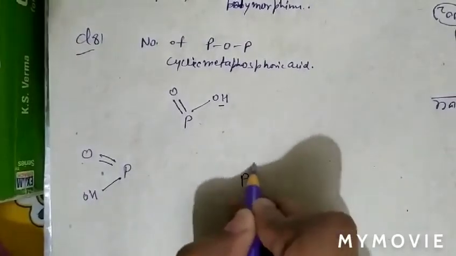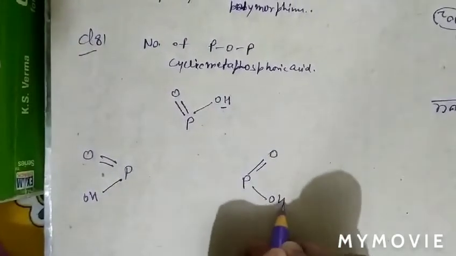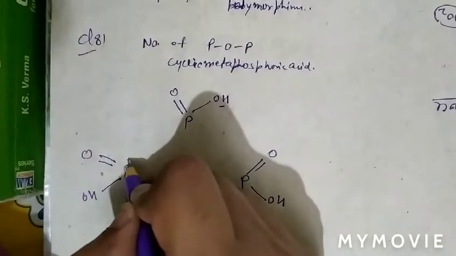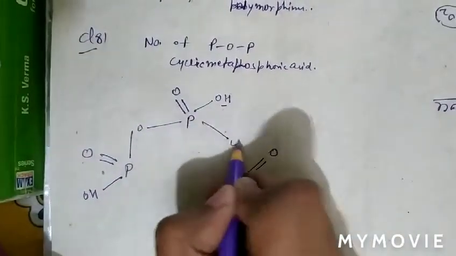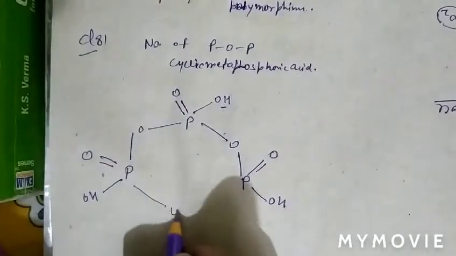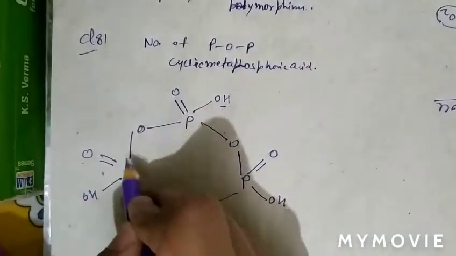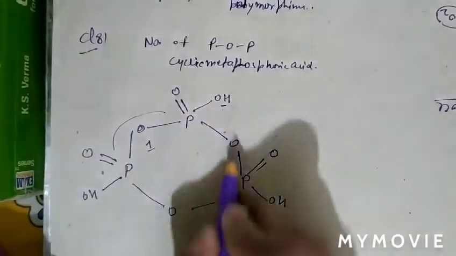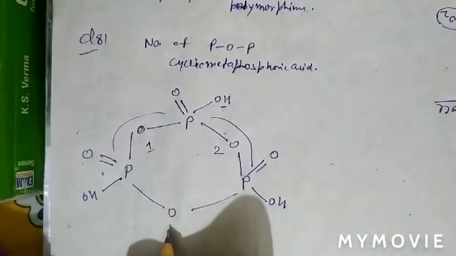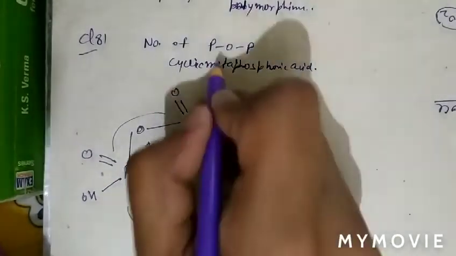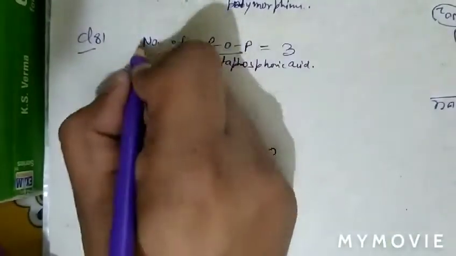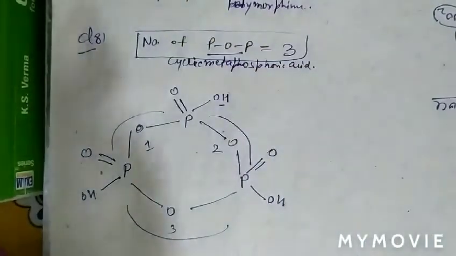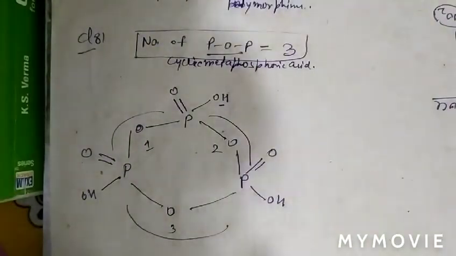Again there also P double bond O and OH. Now connect the phosphorus with oxygen atoms. Now we can see that there is one POP linkage, another second POP linkage, and third POP linkage. So the number of POP bonds in cyclic metaphosphoric acid is 3. So question number 81, option C is correct.